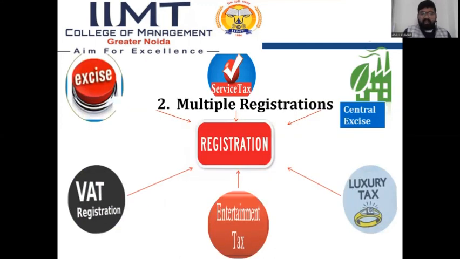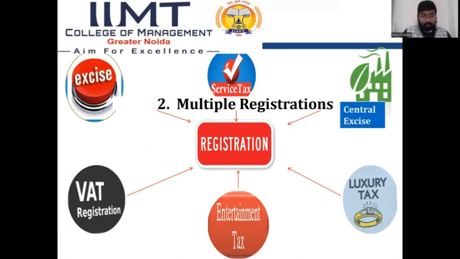And second is the multiple registrations. For excise duty, any manufacturing company is compulsorily required to take registration under excise duty. If any wholesaler is trading goods and sells goods, then he is compulsorily required to take VAT registration. If any cinema hall operator, it is compulsory to register under the entertainment tax.